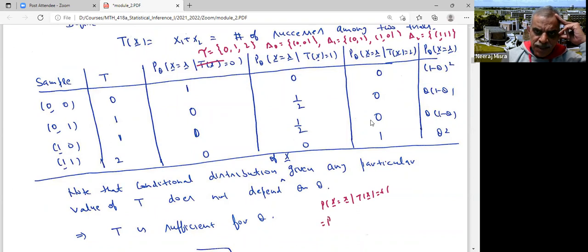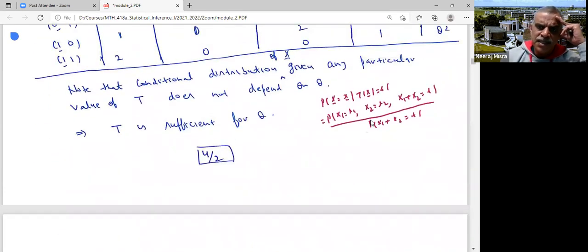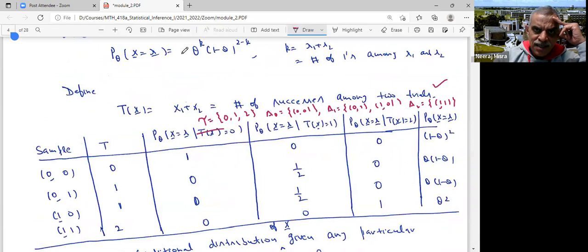It is the same as the probability that X1 is equal to x1, X2 is equal to x2, intersection T(X) equal to t, that means X1 plus X2 equal to t, divided by the probability that X1 plus X2 is equal to t. Now I know that X1 plus X2 is a Binomial(2, theta).